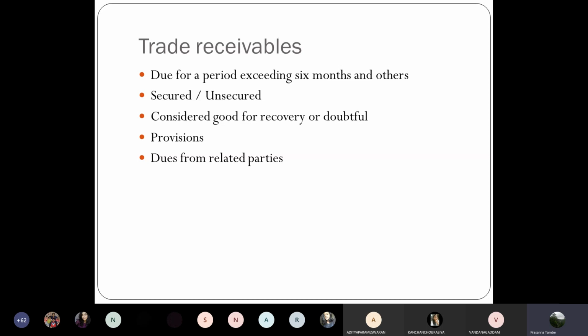Related parties will again include directors, shareholders, their relatives, and the entities in which directors and shareholders are interested as owners, etc. All those entities are considered related parties. Dues from such parties need to be disclosed separately in your financial statements.